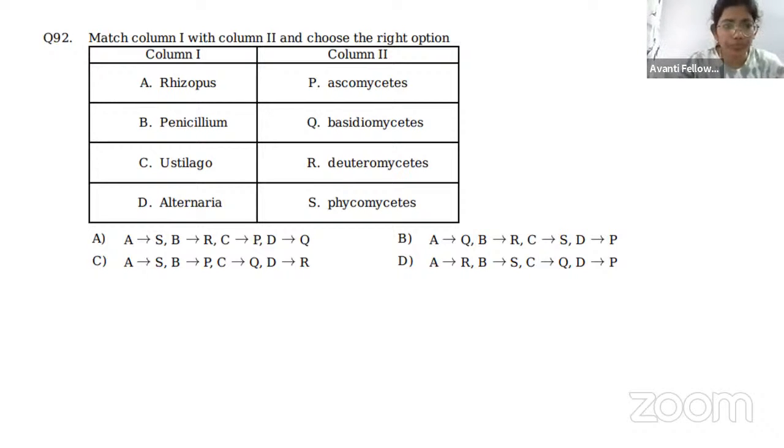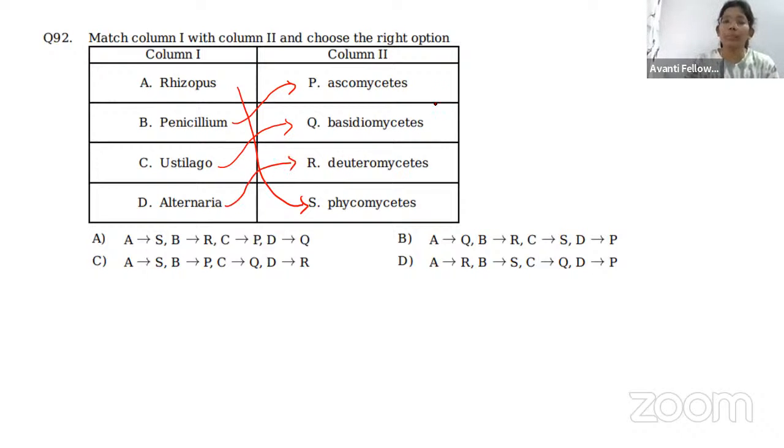So Rhizopus. Do you have any idea which group of fungi Rhizopus belongs to? Yes, Rhizopus belongs to the Phycomycetes, and Penicillium belongs to Ascomycetes, and Ustilago is an example of Basidiomycetes, and Alternaria is an example of Deuteromycetes.